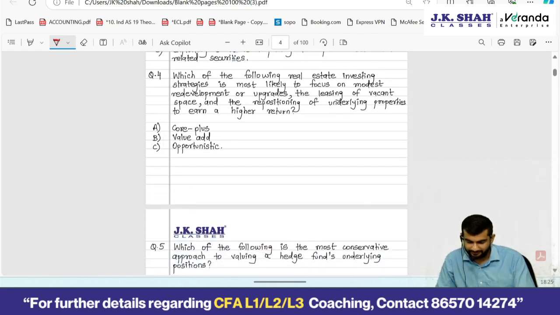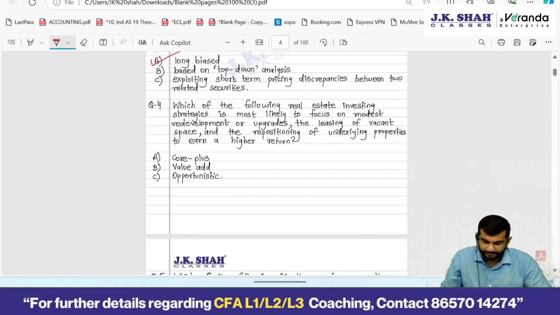Okay, fourth one. Which of the following real estate investing strategies is most likely to focus on modest redevelopment or upgrades, the leasing of vacant space, and the repositioning of underlying properties to earn a higher return? Opportunistic? No, definitely not.